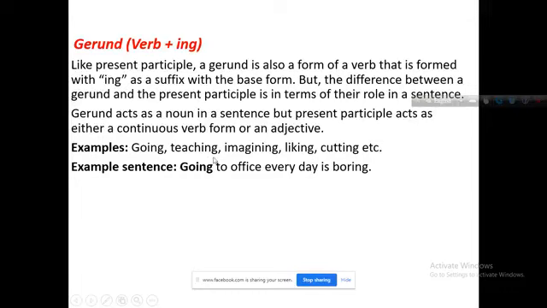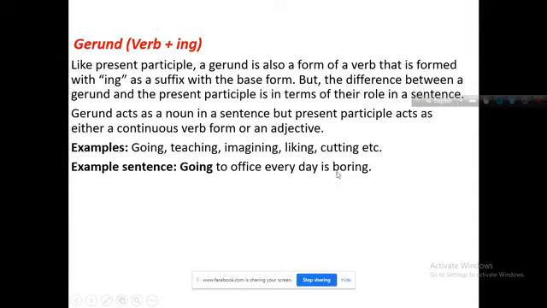Example: going, teaching. In a sentence, we will get: Going to office every day is boring. Here going is a gerund. In this sentence, boring is a participle.